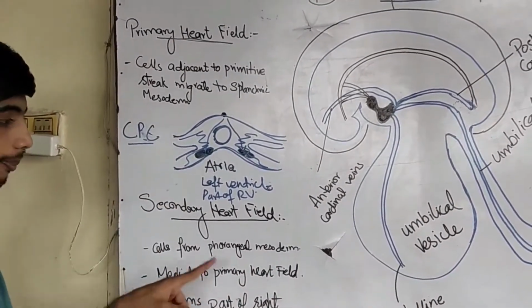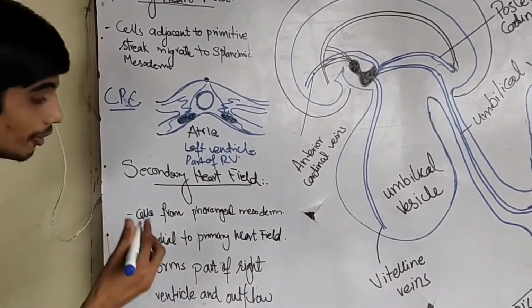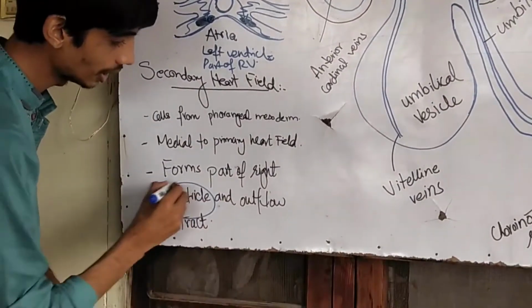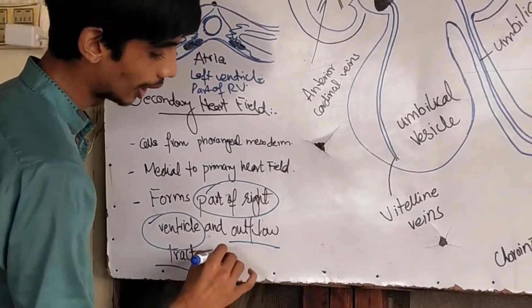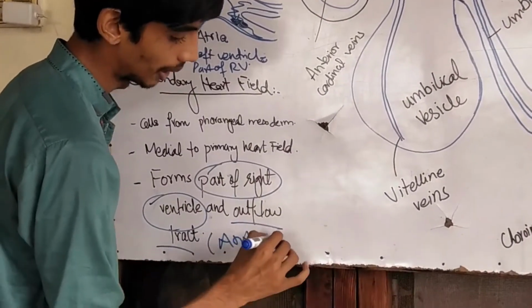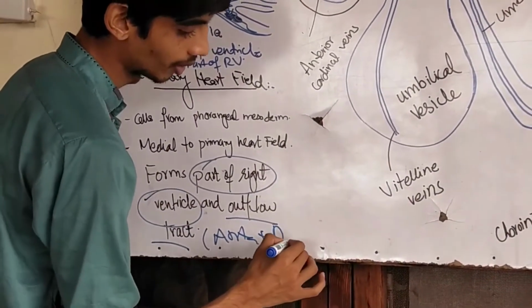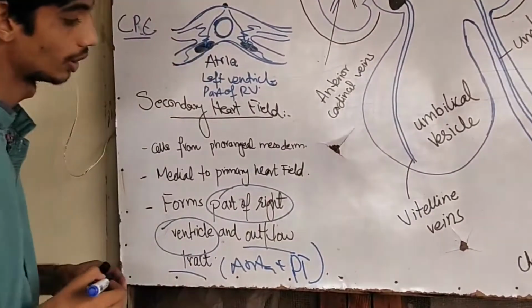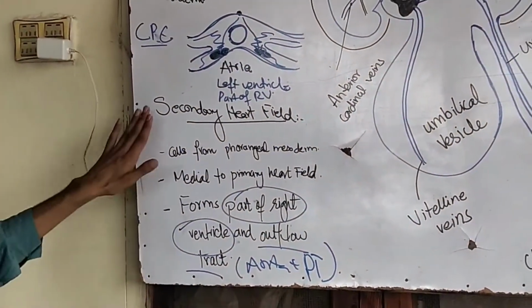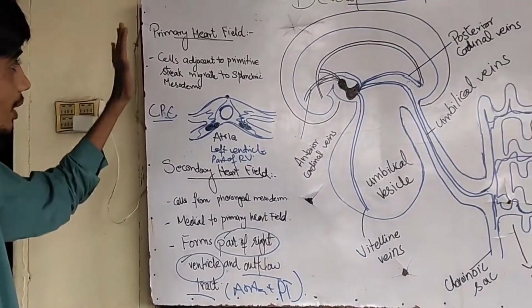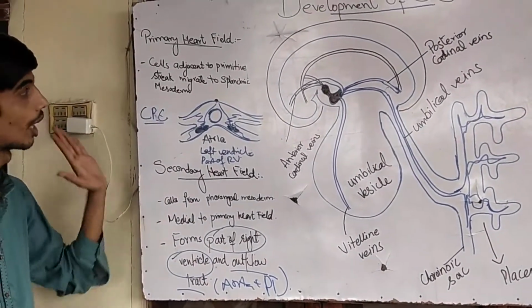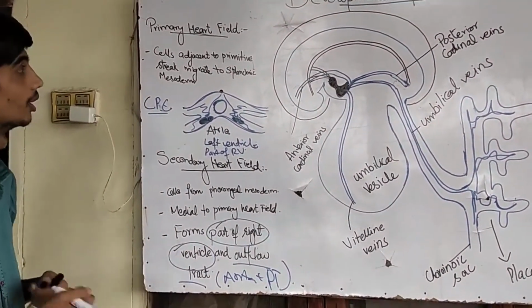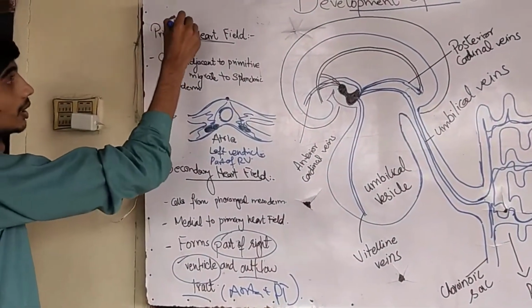They are medial to the primary heart field and they will form part of the right ventricle and the outflow tract. Outflow tract means the aorta plus the pulmonary trunk. Fine. So this is the outflow tract that will be made by the secondary heart field. This is an important SCQ: what is primary heart field, secondary heart field? This is clearly mentioned in Langman, so you have to prepare that SCQ from there. So this is an important SCQ.